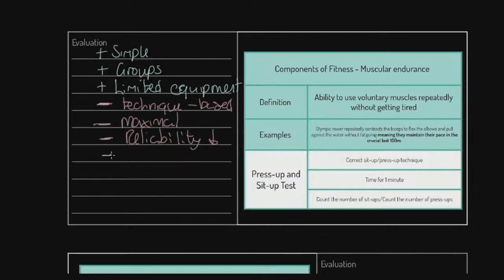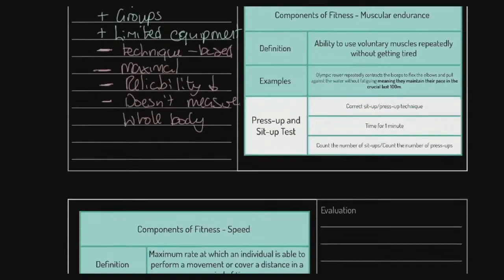The final negative I'd say here is it doesn't measure whole body. Interestingly, if you take something like the sit-up test, I've found with experience that it works really well for people like gymnasts. But people with other types of muscular endurance in other parts of the body, let's say footballers, struggle on it because it's measuring particularly the abdominals and hip flexors, and therefore we might say it's not the most valid.